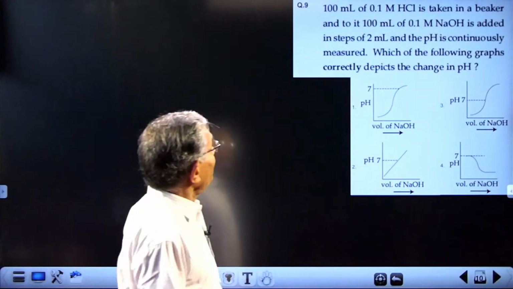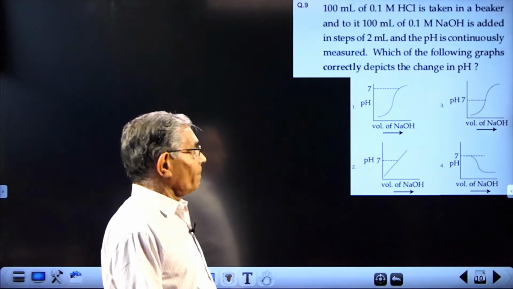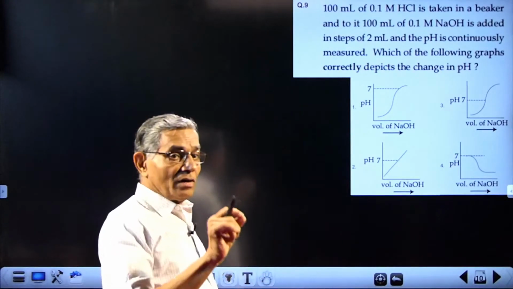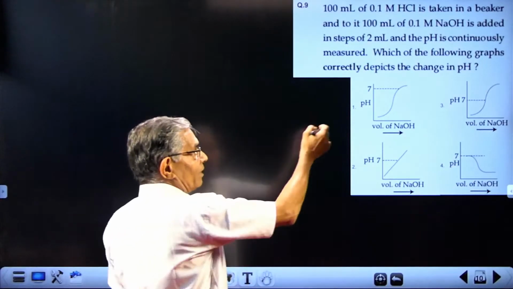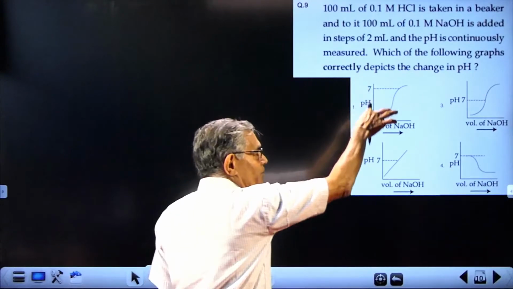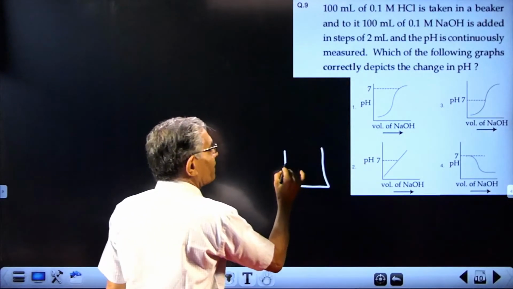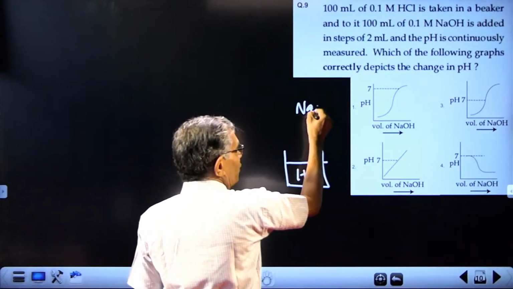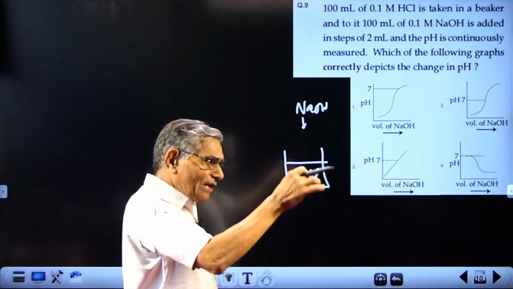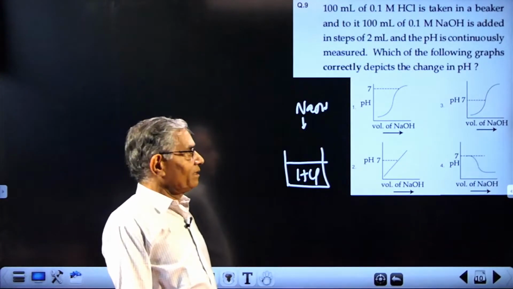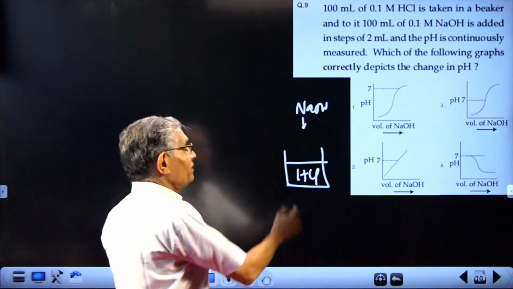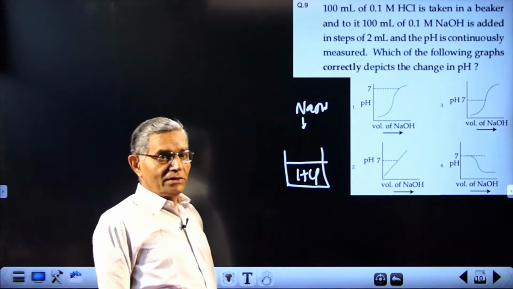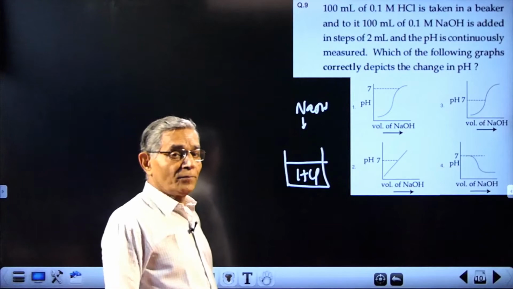Then comes question number 9. It's a question from electrochemistry. It is actually a titration between acid and base using the EMF method. You studied it properly. Suppose this is an acid solution, hydrochloric acid solution, and you are adding NaOH from the burette. After each addition, you measure the pH of the solution. pH will gradually increase. You start with acid, meaning pH is low initially. It gradually increases and will reach the pH of the NaOH added toward the completion of the titration.